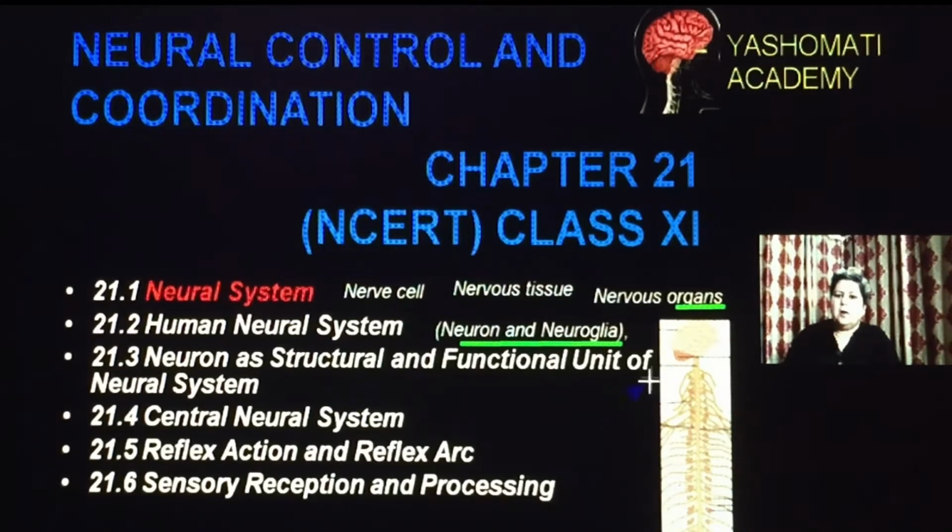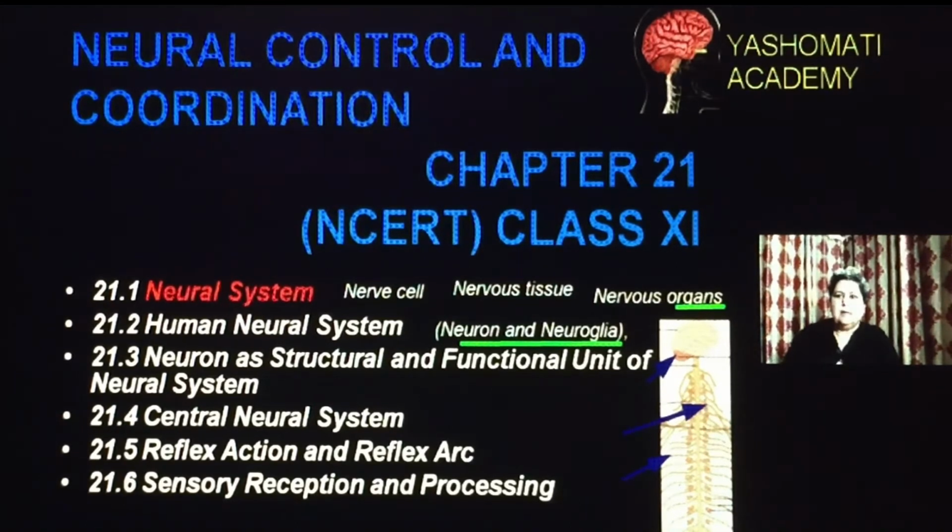So what 3 organs will we be studying? We will be studying about the brain, which is present in the cranial cavity, the spinal cord, which is present in the backbone, and the nerves, which are connecting different parts of the body to the central nervous system.